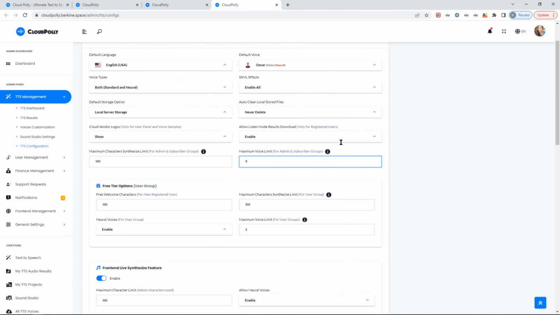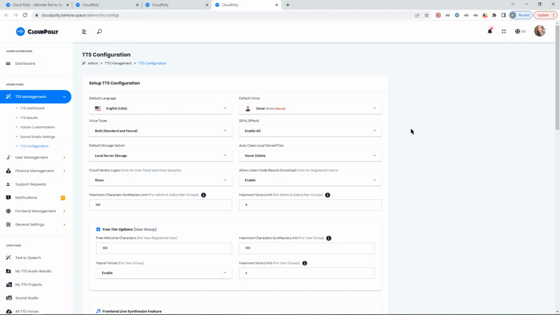So in the configuration part, let me explain, this is also very important. You can set the default language and default voice. These are for new users who will register into CloudPolly, into this SaaS platform. You can enable or disable standard or neural voices, or provide one of them or both of them. You can enable or disable SML tags, all of them, for every cloud vendor. It's just one click. The SML tags are the ones for enhancing the output synthesized results. For default storage, you can select local server, the Amazon S3 bucket or Wasabi, and then auto clean only works for the default storage.